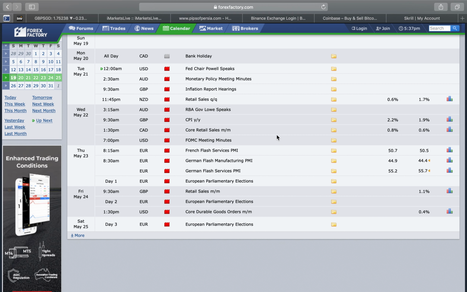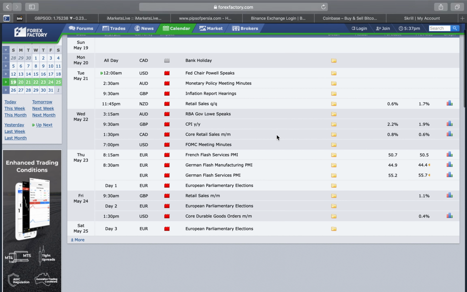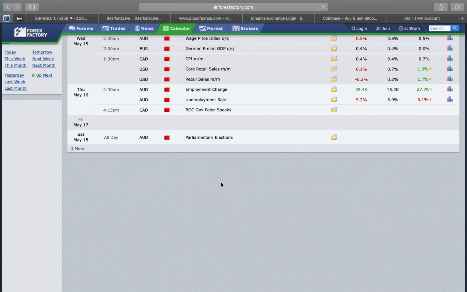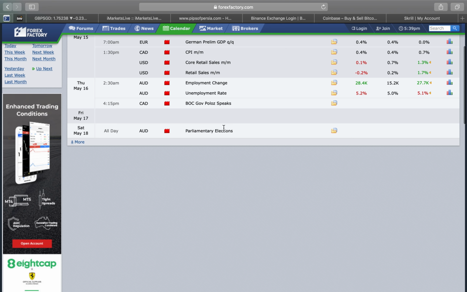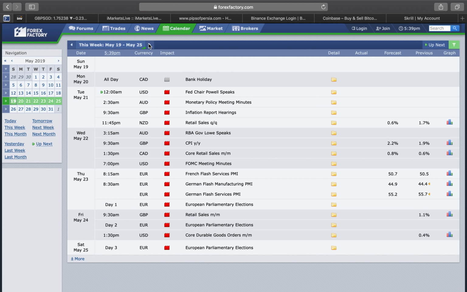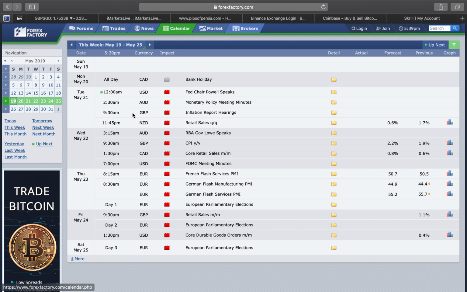Let's start with having a look at the economic calendar for the coming week. On Saturday, if I'm not mistaken, the parliamentary elections for Australian dollar have started. So I do expect the market to open with some gaps for Australian dollar, but we will keep an eye on it. If the gaps are too big and go against the analysis in any way, I'll be updating the Telegram channel.